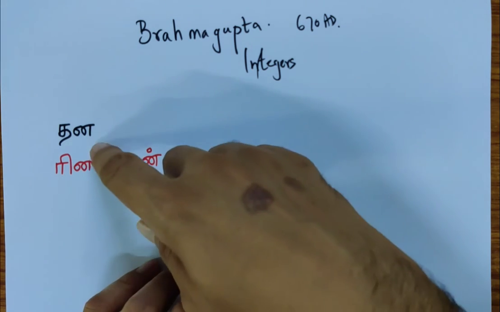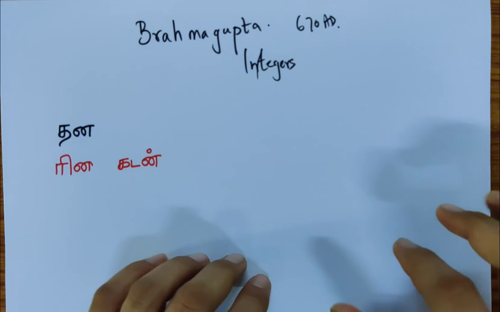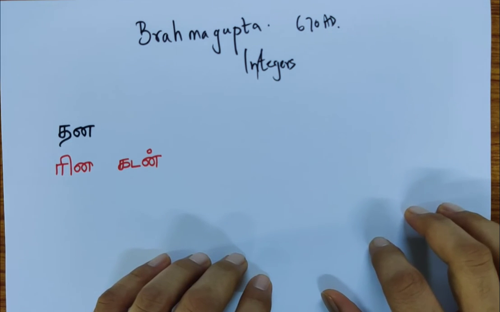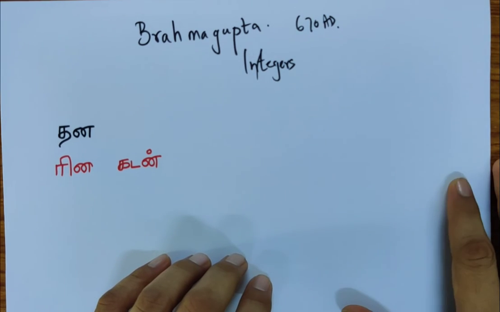And one is dhana. Dhana is like having money or having fortune. So basically you have money. It's a positive number. And rina is kadan, which means you are in negative, you are in debt. So he was using dhana and rina as the two quantities, and that's where these phrases are from. There are 18 of them, and they are quite compressed. So the way the mathematicians used to work earlier is they had very compressed rules and then they had explanations of the rules. So that's what he has written in Brahmagupta Sutta.